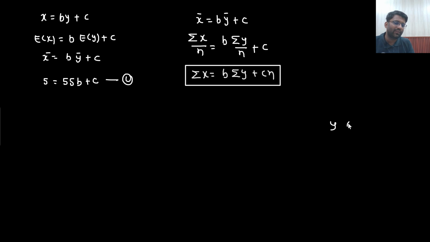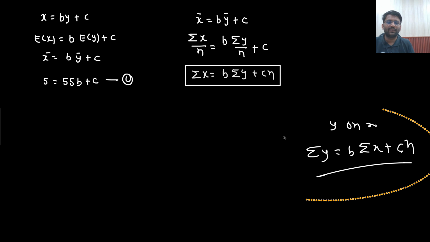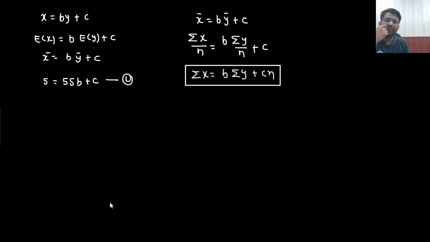And similarly for regression of y on x, it would be given as summation y equals b summation x plus c n. This could be given there as well. Okay. So this is one equation that we have got. This is the first equation that we have got.